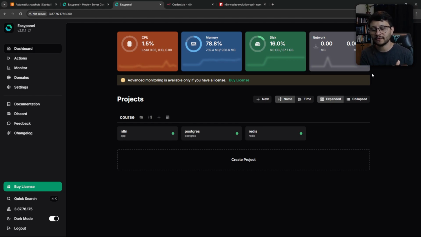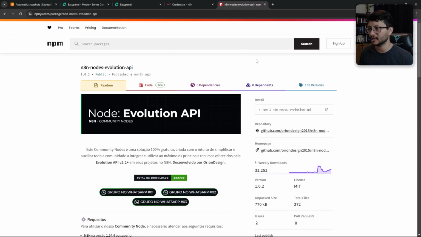So that's a way that Facebook allows us to use it because like the majority of people won't use an actual API. So they need to simplify that process. What Evolution does is basically intercept that and allow us to programmatically use that inside of our projects. So just heading over to the N8N Nodes Evolution API, you'll see that it has a lot of weekly downloads.